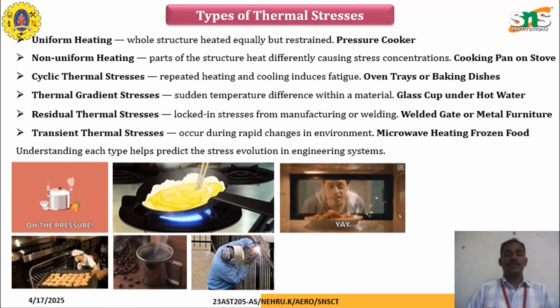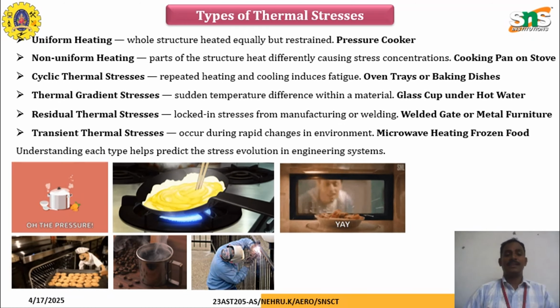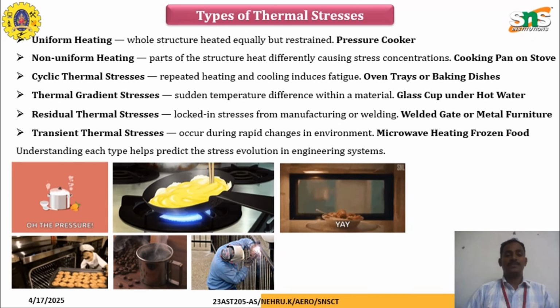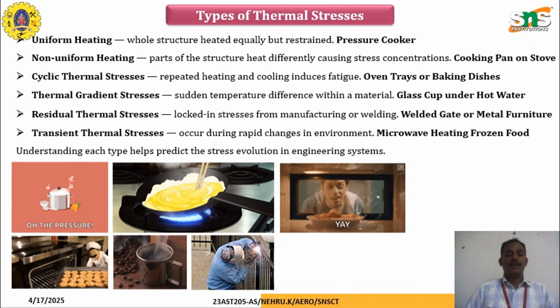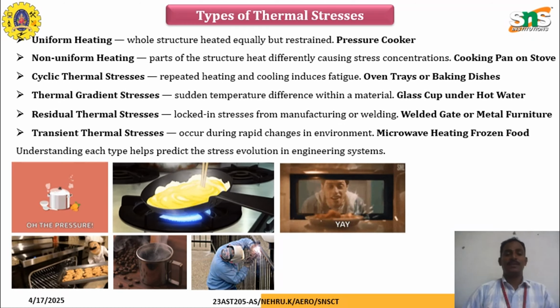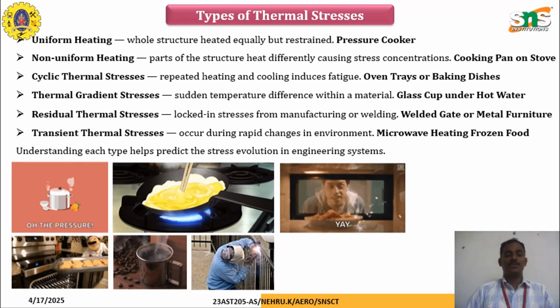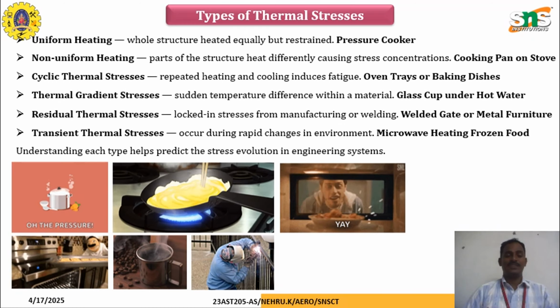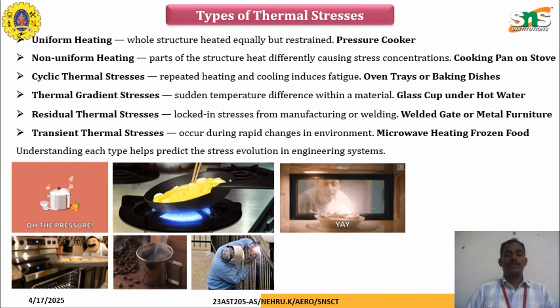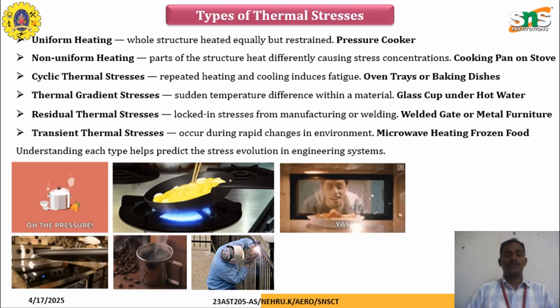Oven trays or baking dishes are examples for cyclic thermal stress, where repeated heating and cooling induce fatigue in the materials. A glass cup filled with hot water is the best example for thermal gradient stresses, where a sudden temperature difference within the material happens. Welded gates or metal furniture are good examples for residual thermal stress, locked-in stress from manufacturing or welding. Microwaving and heating frozen foods are examples of transient thermal stress, which occurs during rapid changes in environment.